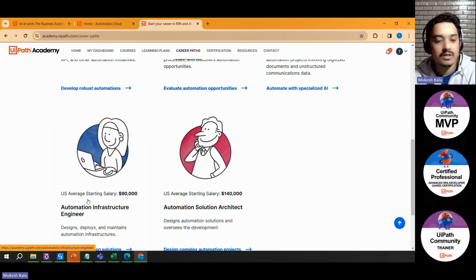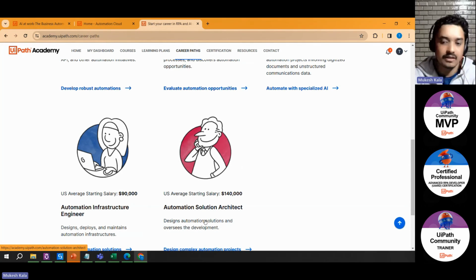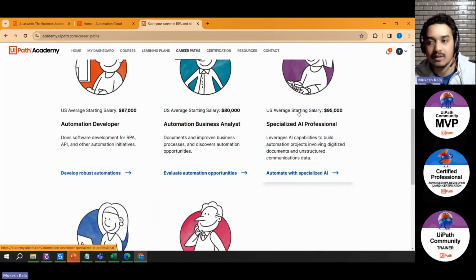You can be an infrastructure engineer, right? Who designs, who deploys these robots, who moves these robots from development to production. All the deployment and infrastructure related stuff you can do here. And then there are some senior roles like solution architect and project manager. You can start with something which is the AI capabilities, right? So RPA is not only like, okay, I'll start this and I will become an RPA developer. It has a lot of roadmaps, right?